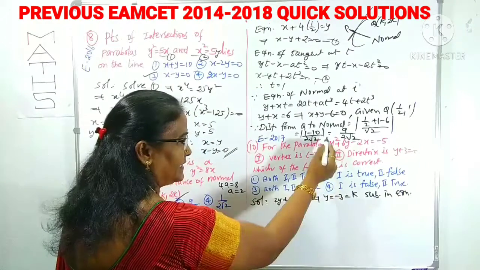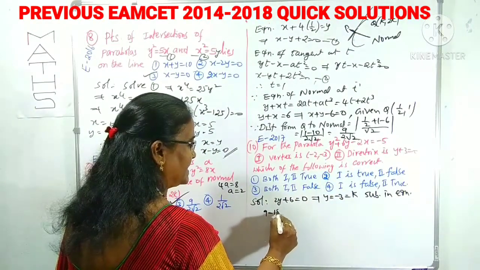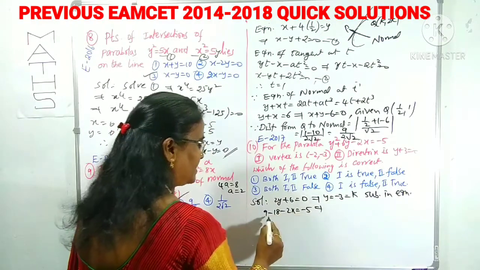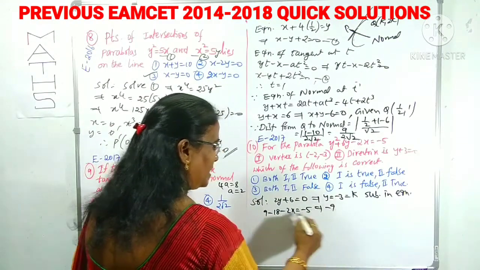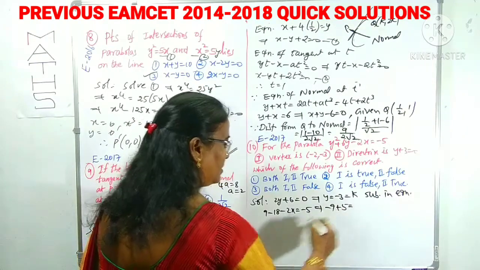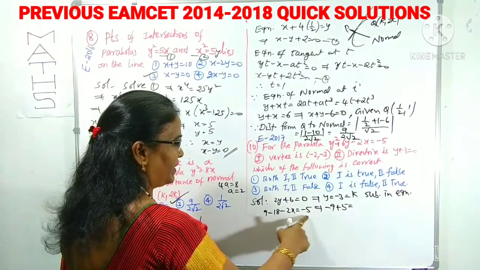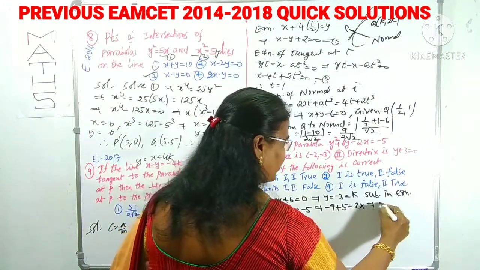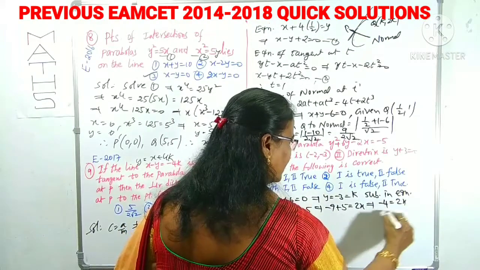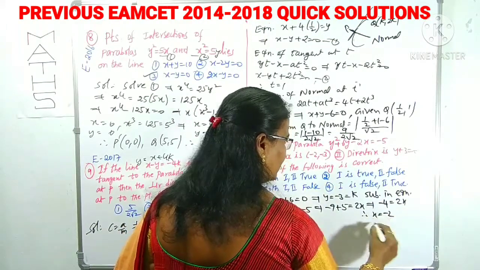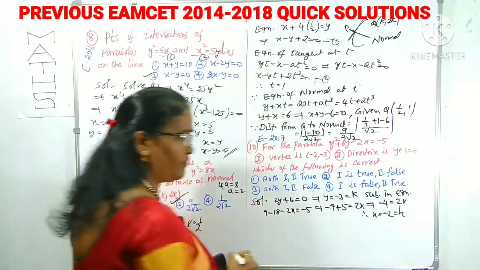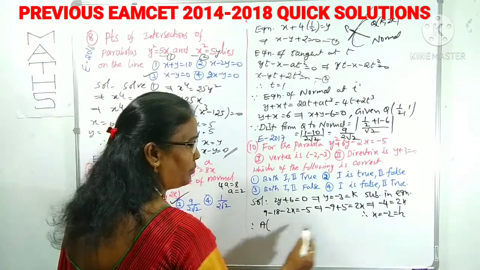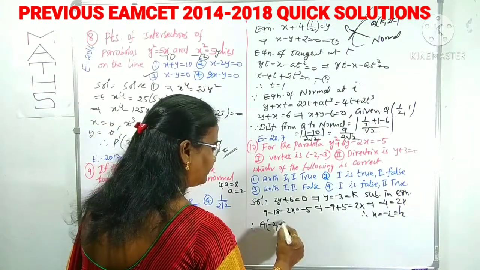What happens? In place of y, I take minus 3, so that is 9 minus 18 minus 2x is equal to minus 5. From this, 9 minus 18 is minus 9, plus 5 is equal to x, right? Minus 9 plus 5 is minus 4, so minus 4 is equal to 2x, and x is minus 2. Therefore, this is taken as the x coordinate of the vertex. Therefore, what is the vertex here? It will be (h, k), you know the formula. That is (minus 2, minus 3).